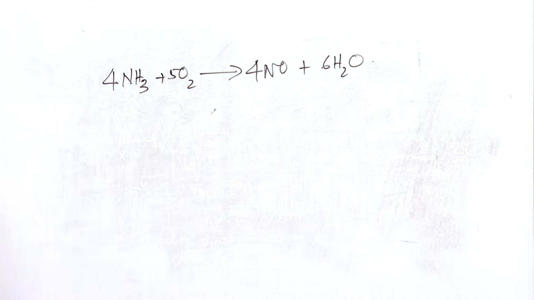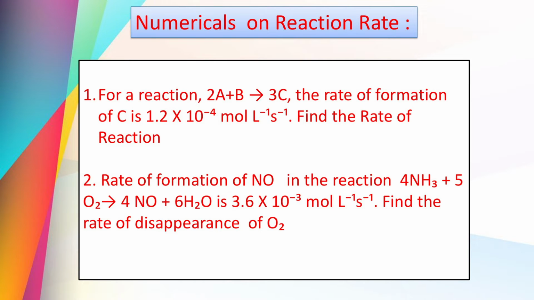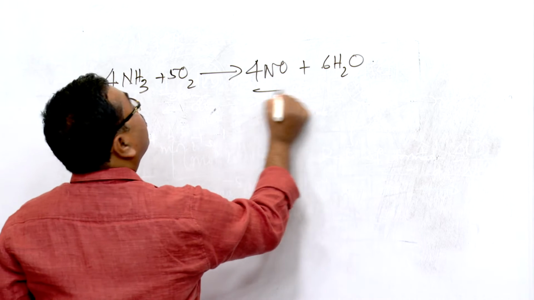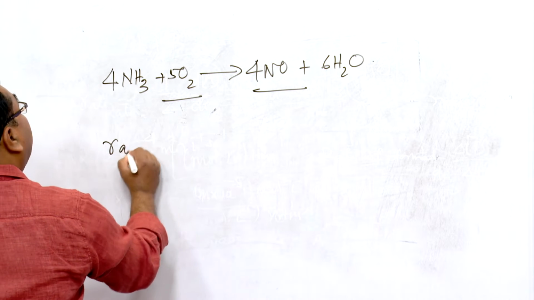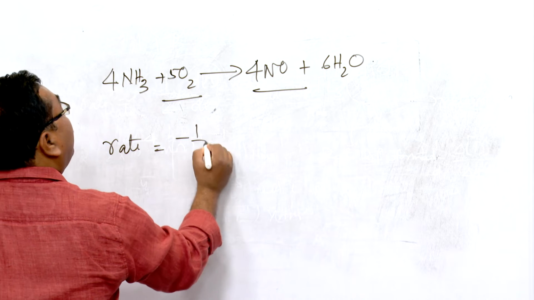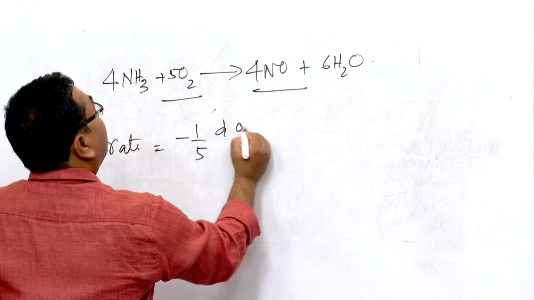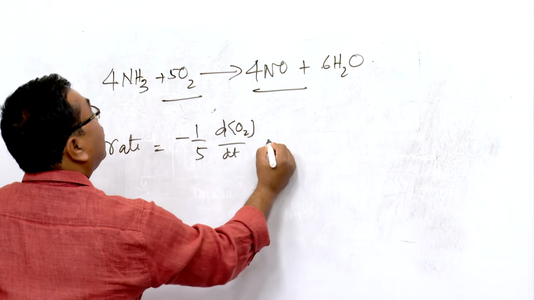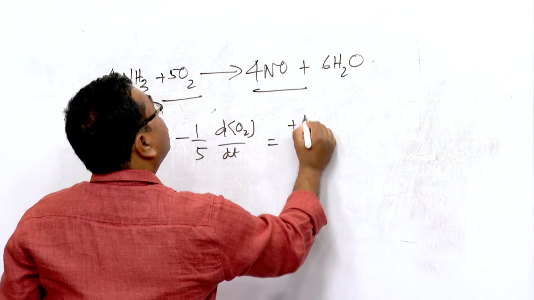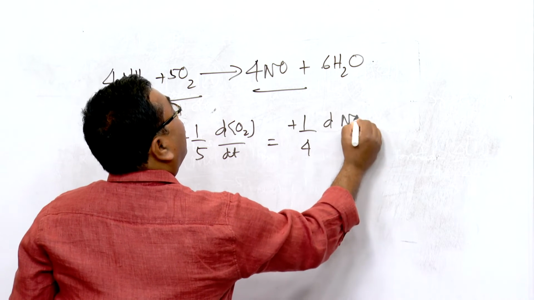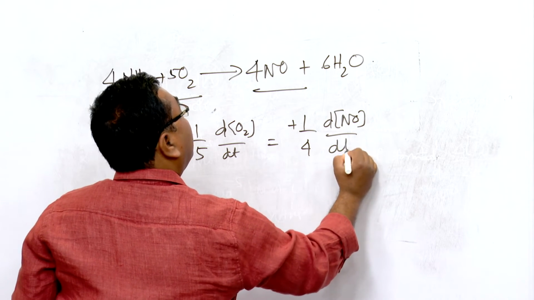In this problem there are only two parameters to focus on: nitric oxide and oxygen. The rate in terms of these two will be minus 1 by 5 dO2 by dt, and plus 1 by 4 dNO by dt.